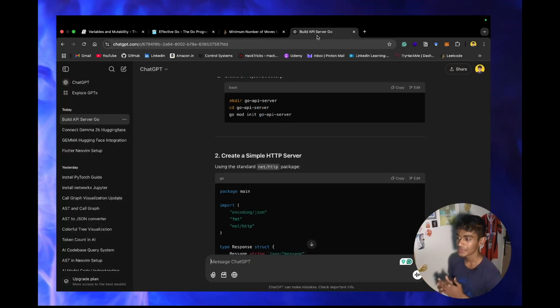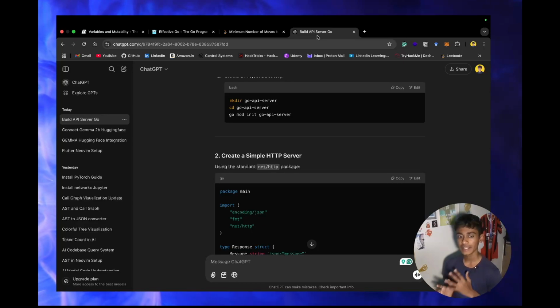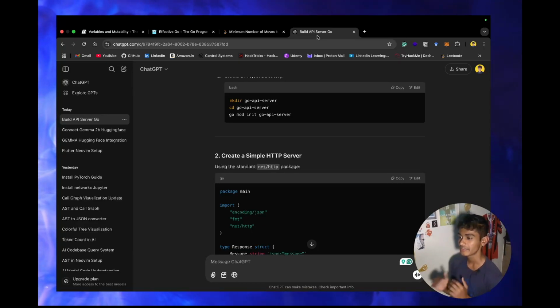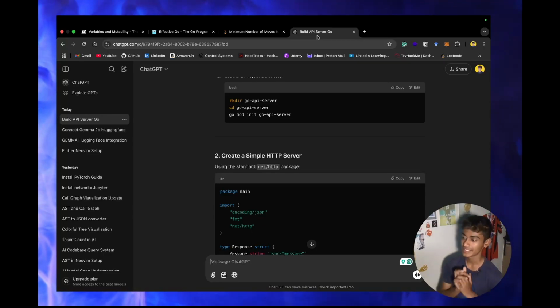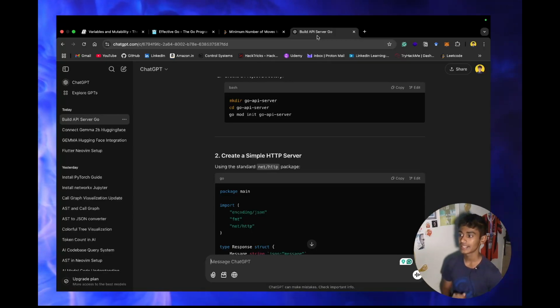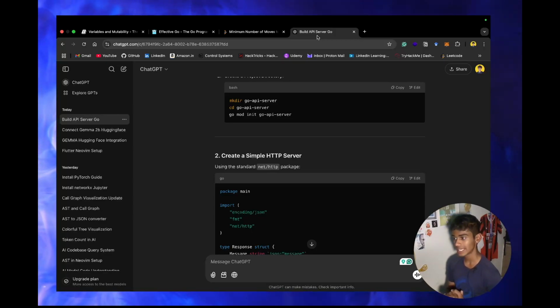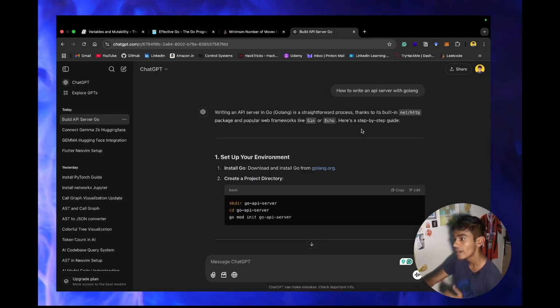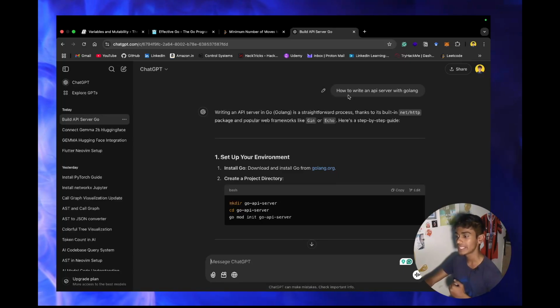What you can do is, now you know how the language is working and what the special things are about the language, and now you're really good with interfacing everything and writing the code itself. So then you can go with using ChatGPT or any other AI. Claude is one of the good AIs that I use for my development purposes, and ChatGPT is one of the general models that I use. So you can just go ahead and ask questions like how to write an API server with Golang.